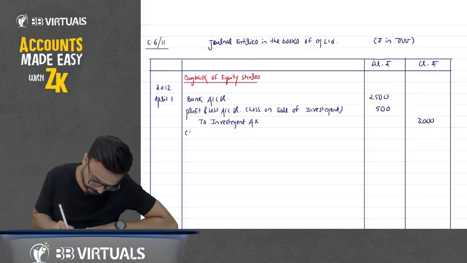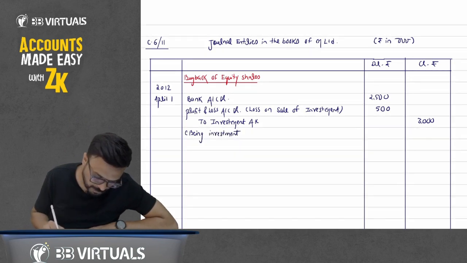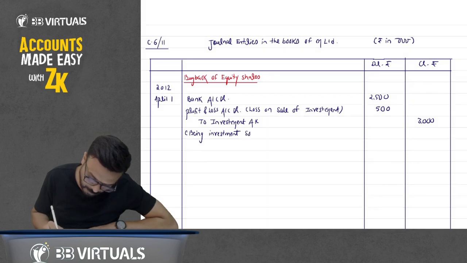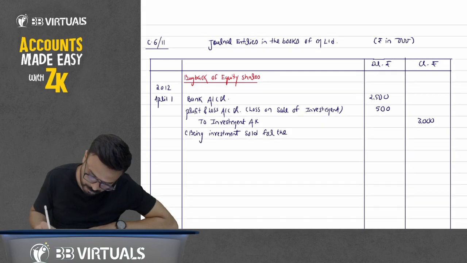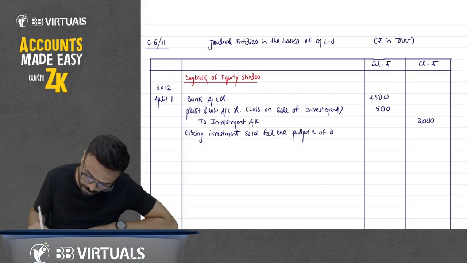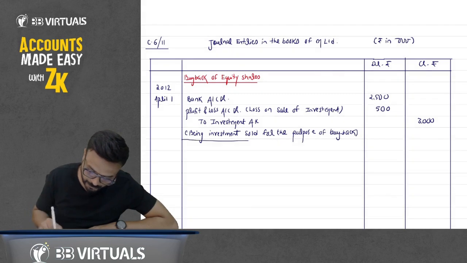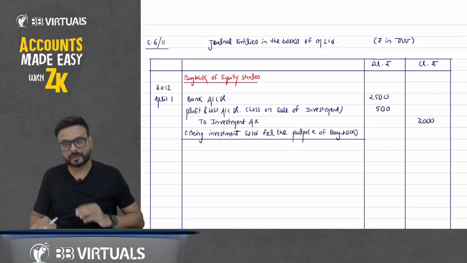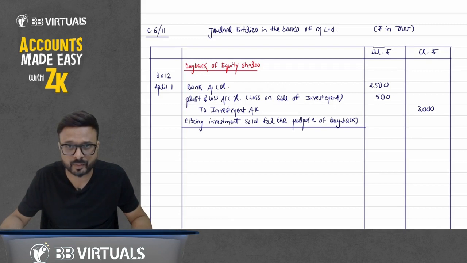Being investment sold for the purpose of buyback. We raise the fund by sale of investment.